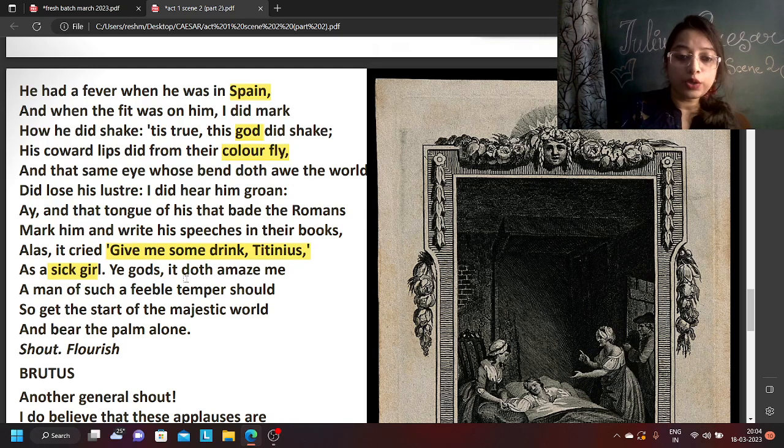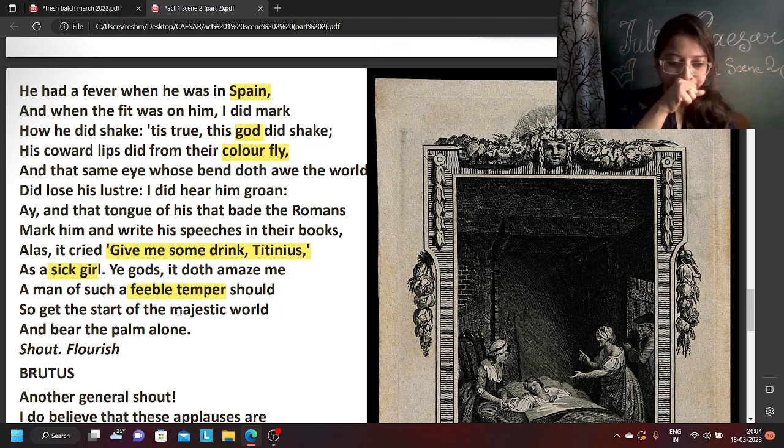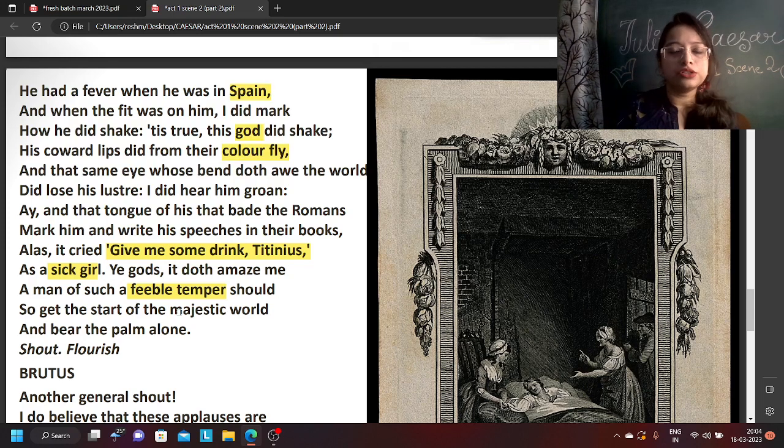Ye gods, it doth amaze me, a man of such a feeble temper, that means a man who is so coward, who is like a coward little girl, should get the start of the majestic world and bear the palm alone. Is he the right person to rule the world? I don't believe that he's the one who should bear the palm alone. How can he be the only one who has achieved this level of power? How can he be that person, who has become almost a single power dictator? He's such a coward.